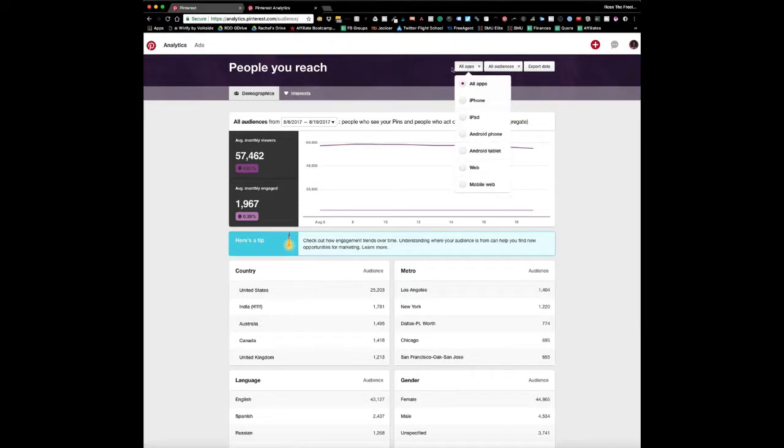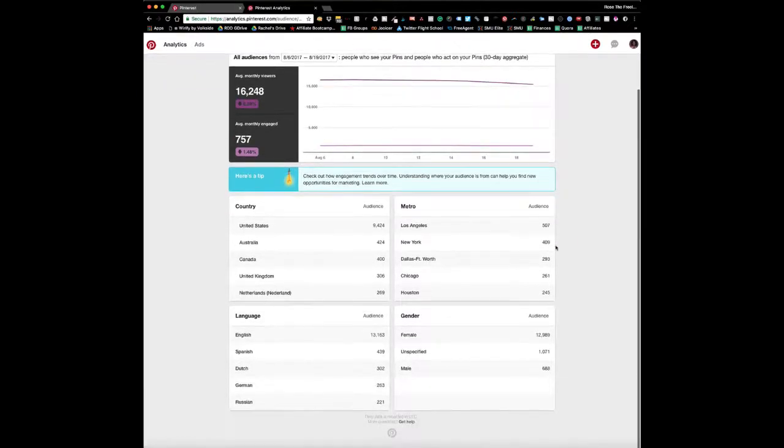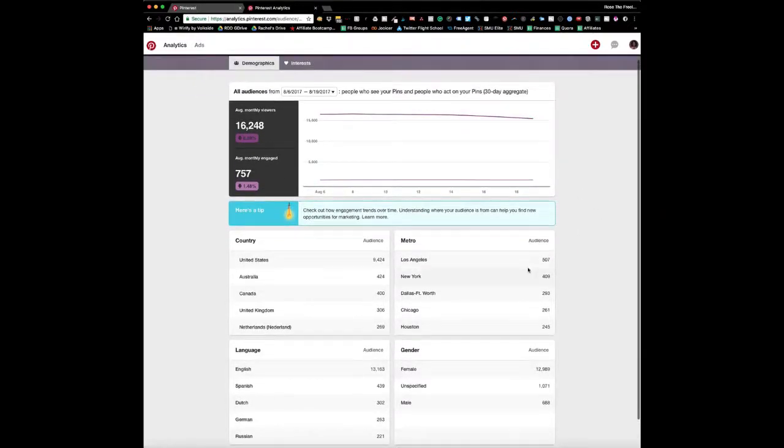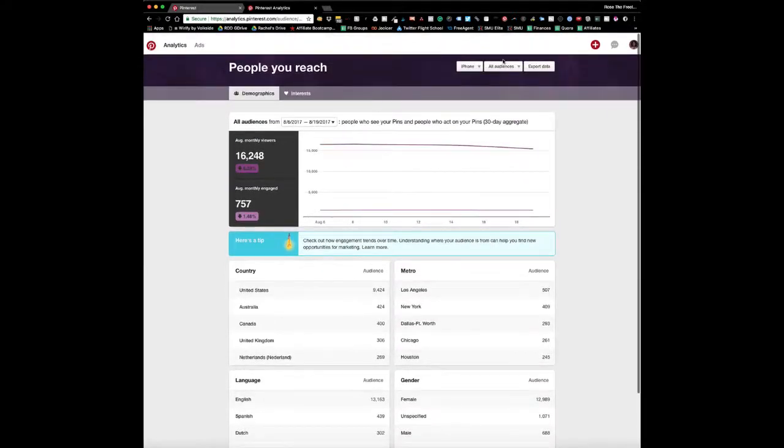And if you go to the top, you can also segment your audience based on the device they're using. So potentially you may be somebody who is developing an app and you're trying to reach a greater audience on Pinterest. So you may be interested in seeing what the demographic of iPhone users looks like, and the information will be edited to reflect that for you.